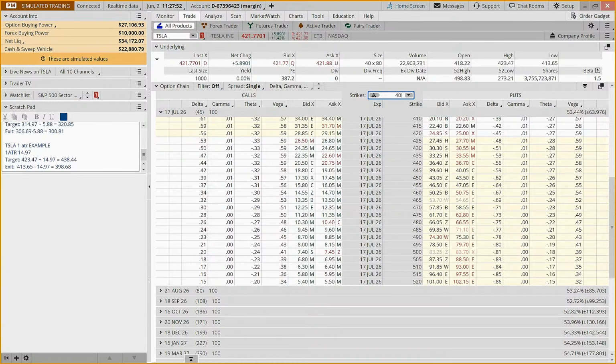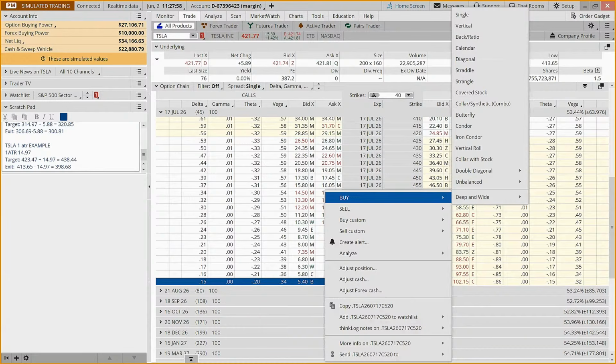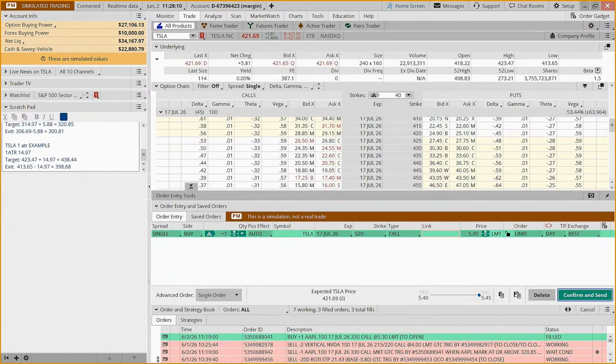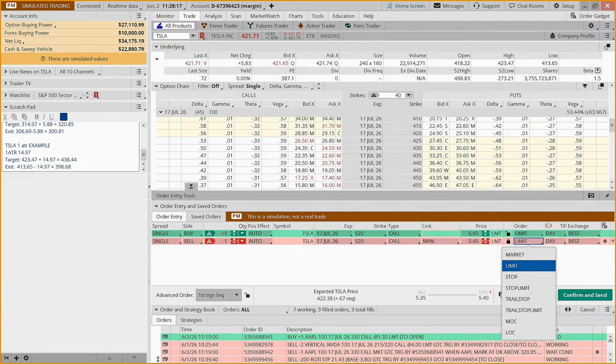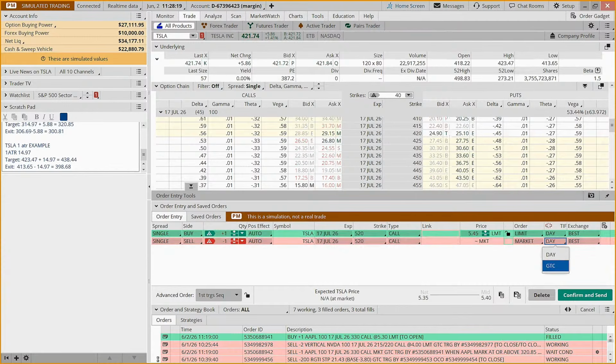And someone has typed into the chat, how might we figure out our potential gain? So let's go ahead and put this in as an example. We're way out of the money on this one. Why are we going so far out of the money? Because we don't want to risk more than $550. So we're going to buy one option, single order, first trigger sequence, right click, opposite order, make it a market order. That's good till canceled.